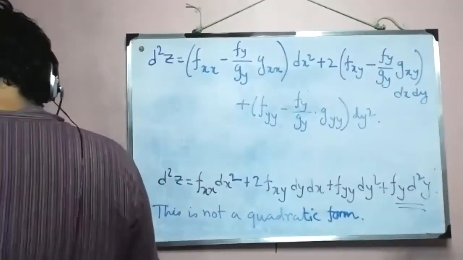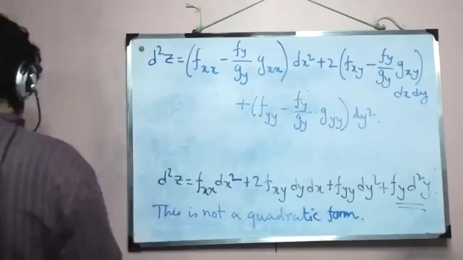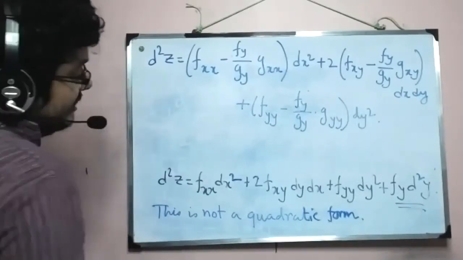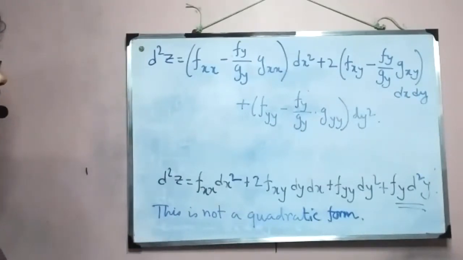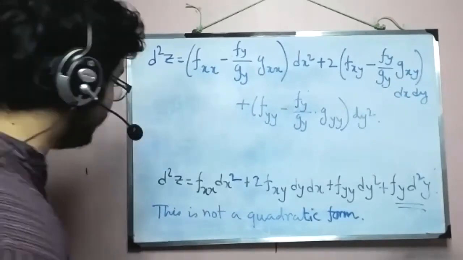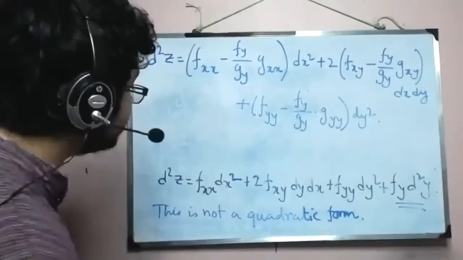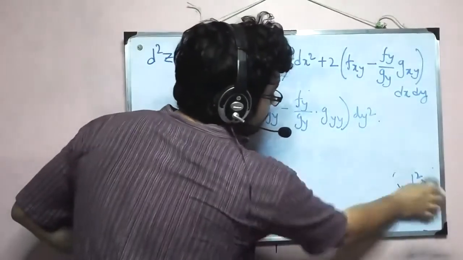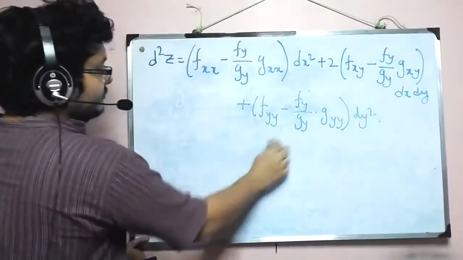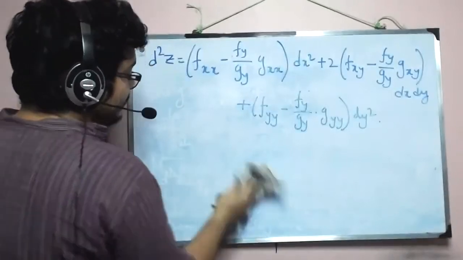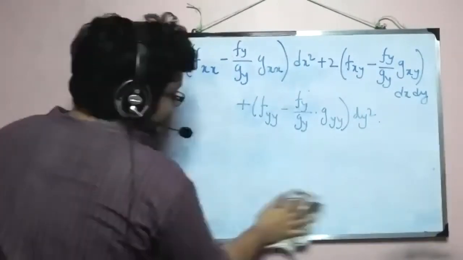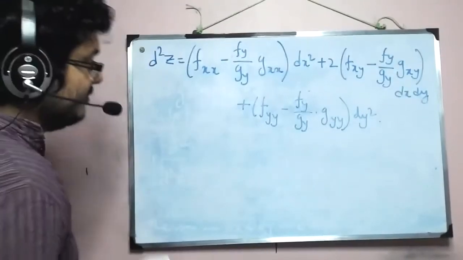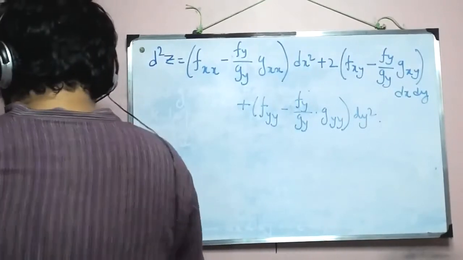And now we can think of a determinant that we may end up with. The next duty is to write it, replacing our fy by gy here by lambda.